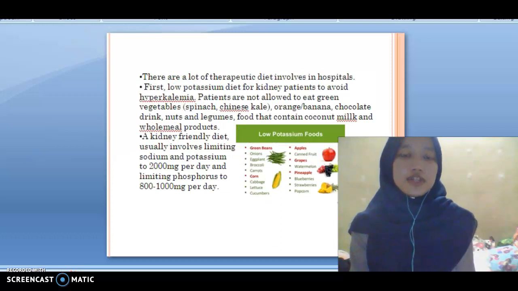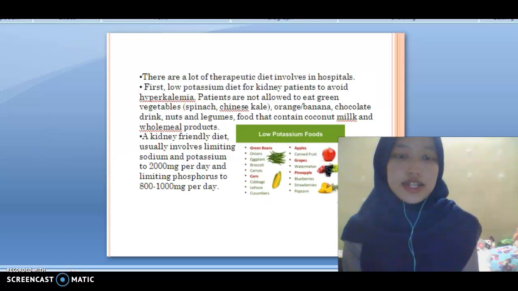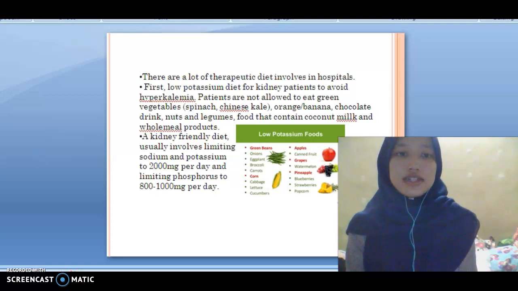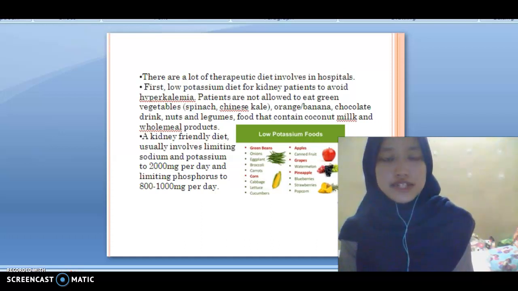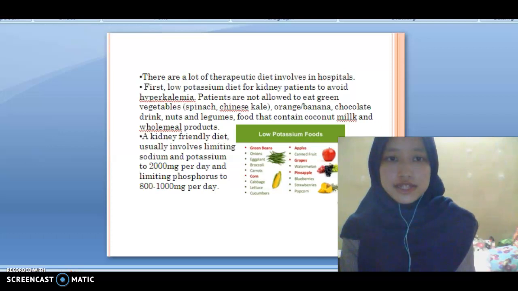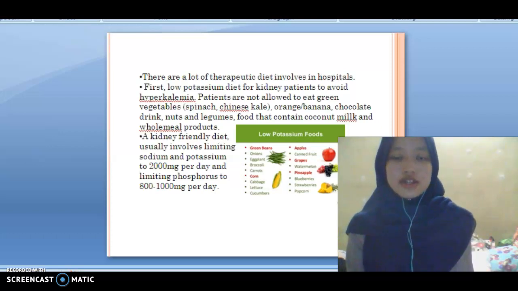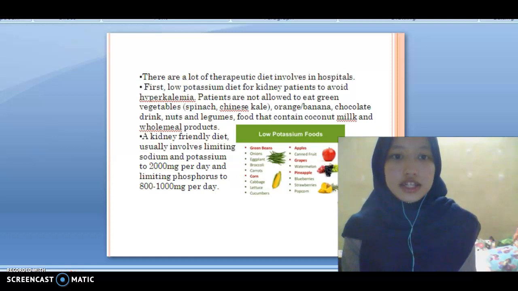There are a lot of therapeutic diets involved in hospital. Firstly is the low potassium diet for kidney patients to avoid hyperkalemia. These patients are not allowed to eat green vegetables such as spinach, fruit such as orange, banana, chocolate drink, nut, and legume.